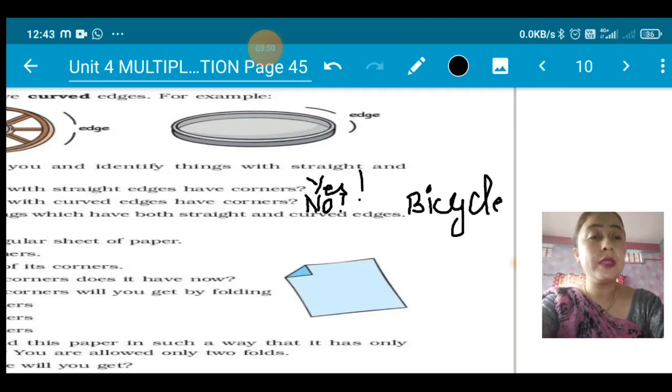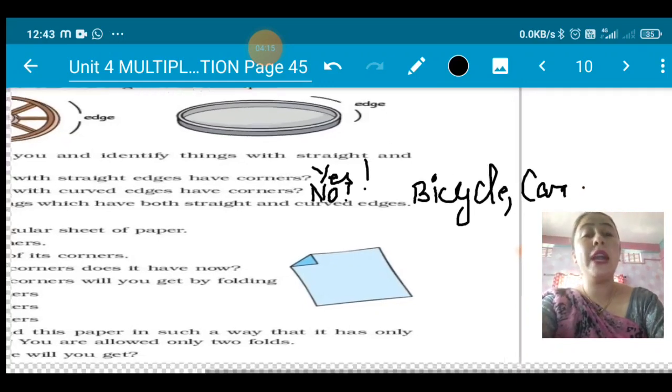And in a car also you find that tires have curved edges and the car has straight edges. Bicycle also same, tires of a bicycle have curved edges and the bicycle itself has straight edges. So bicycle, car, these are the things where we find both curved and straight edges.